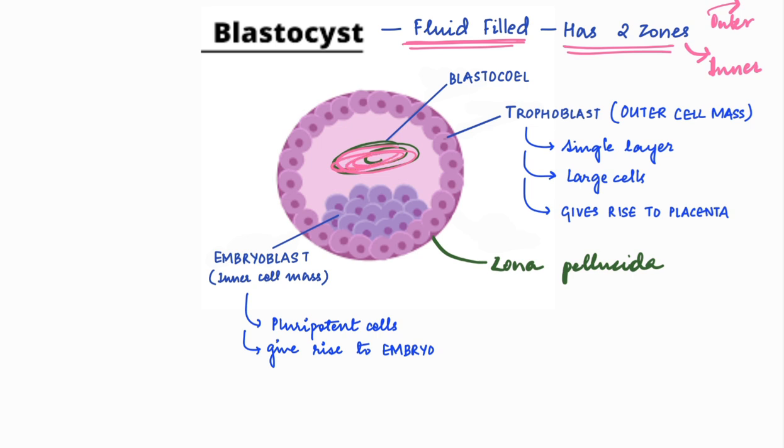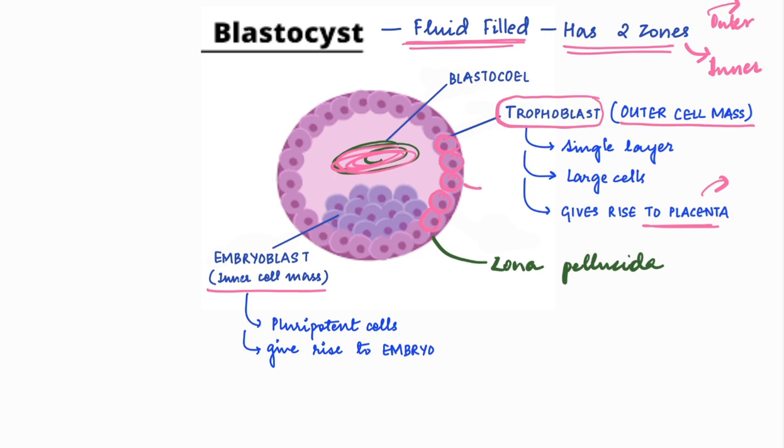It contains fluid here. Okay, now when we have 2 layers, this is the outer cell mass and this is the inner cell mass as we discussed earlier. What happens? Your outer cell mass is a single layer of cells. It contains large cells, and this gives rise to the placenta, which provides the nutrition to the fetus and is also called trophoblast, because placenta is being formed and trophoblast is formed out of the outer cell mass.